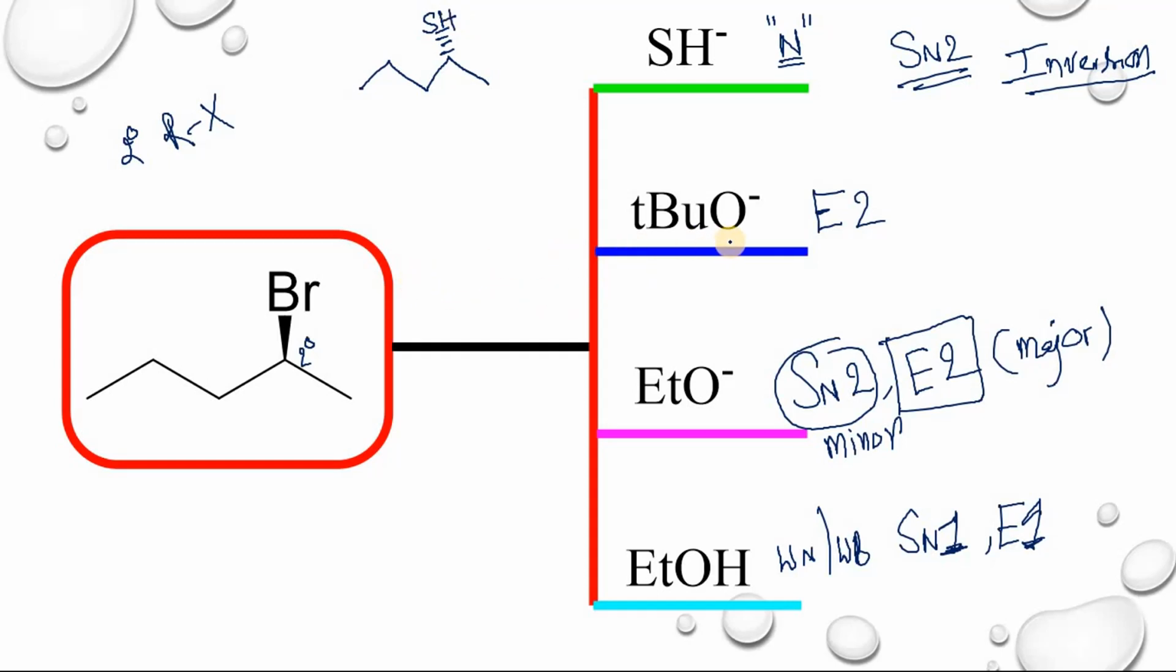In tertiary butoxide case, there is an E2 elimination, since it is a bulky base. This one abstracts a proton from this carbon. It's very difficult for tertiary butoxide to reach this proton, so it simply abstracts the proton from this carbon. So in this case, you will get the Hofmann product, the less substituted alkene.